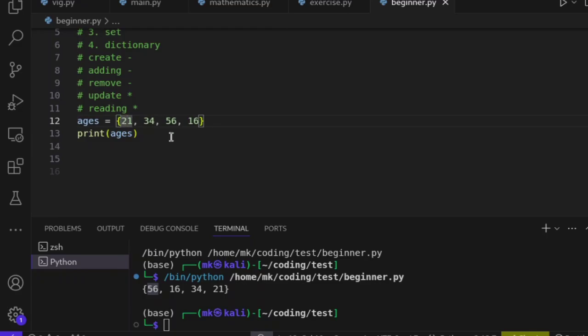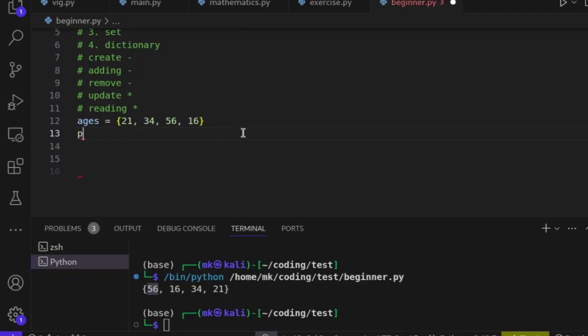It's not going to show you the elements the way you put them, no, it's going to scatter them around. Even if I reprint it, I can still see 56 at the beginning and so on, but deep down inside the memory space, it shows you the proof that it's not ordered. Do you understand? So now how can we add an element to a set?